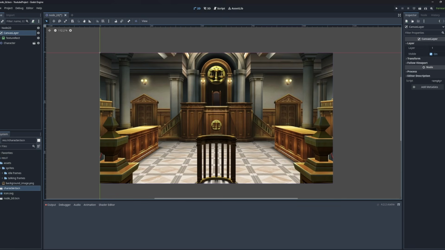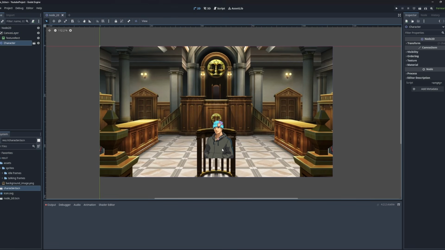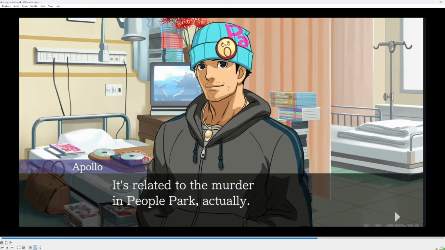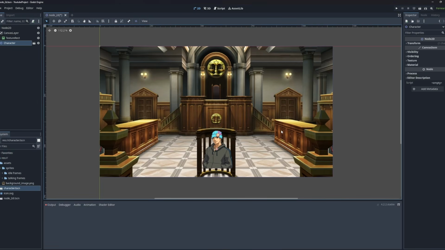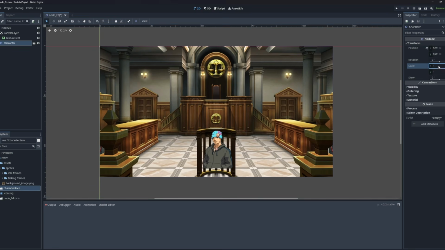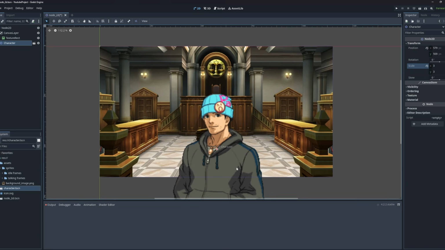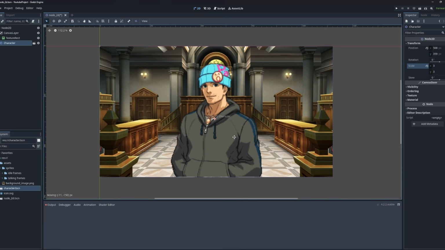So what we're going to do here is change the value of the layer, and we're going to put a negative value, because this is the background and it should always be displayed behind everything anyway. This is the behavior that we want, right? Now, we can see our character. It is a little bit small compared to the artwork, compared to the reference, I mean. A lot smaller, actually. So I'm going to make it a little bit bigger by coming up here to the transform section. For the scale value, I'm going to make it maybe 3 times as big. As I said, I don't have a very high resolution asset, but this will do the trick for our video, right?